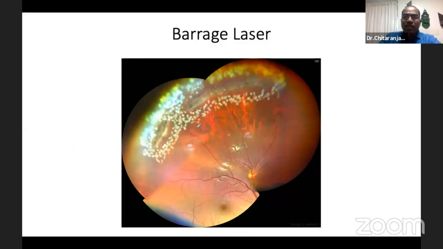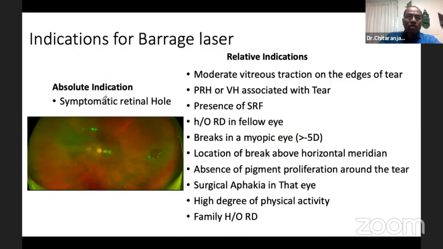Coming to my second topic, that is barrage laser. The absolute indication for barrage of any peripheral lesion is symptomatic retinal hole. You can see over here, symptomatic retinal hole. Rest of the things discussed in our ward rounds or for the comprehensive ophthalmologists are relative indications.